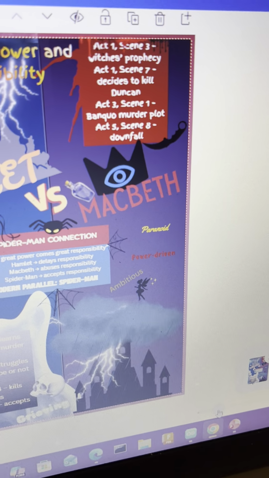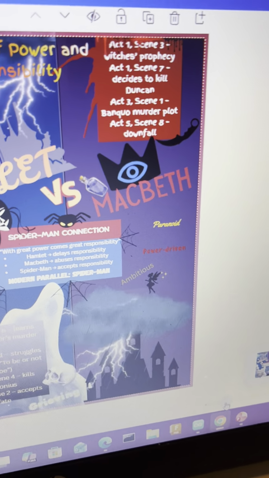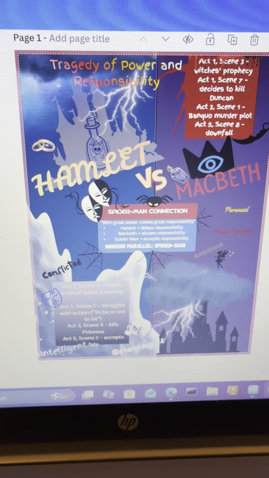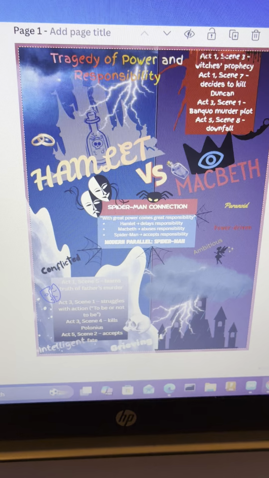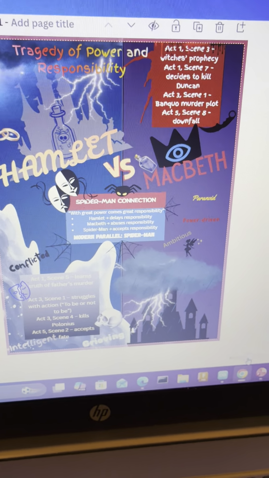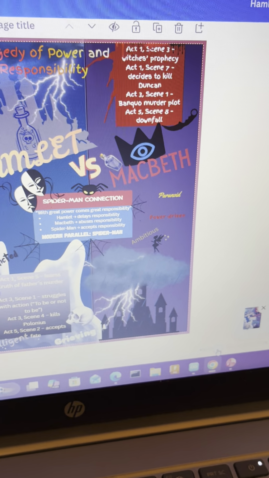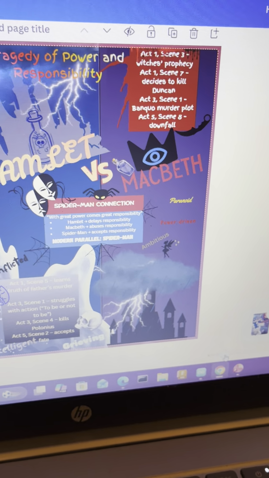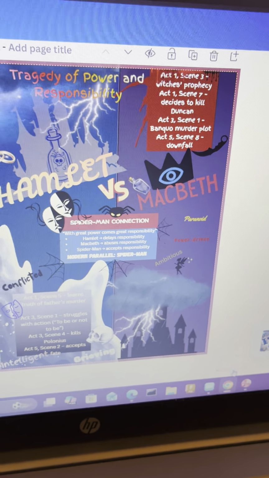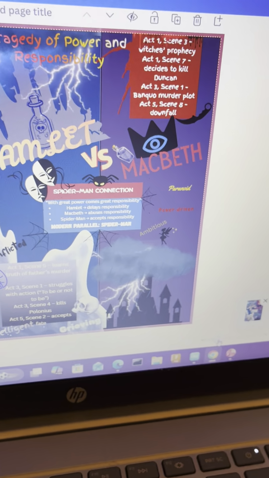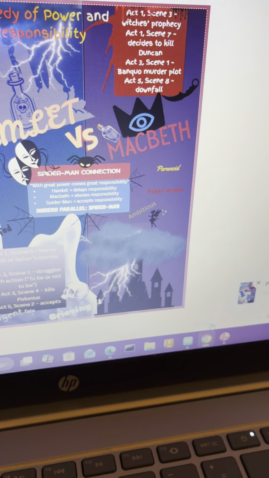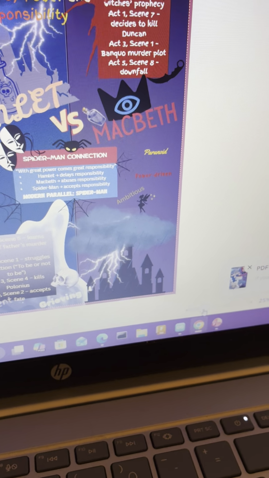Although Hamlet and Macbeth are different characters, they share many similarities. Both are tragic heroes. Both struggle with internal conflict and both experience guilt, and the choices they made eventually led to death. However, there is an important difference. Hamlet seeks justice for his father, but is often hesitant to act. Meanwhile, Macbeth seeks power for himself and acts quickly, showing how his ambition controls him. The different approaches to responsibility create different tragedies.